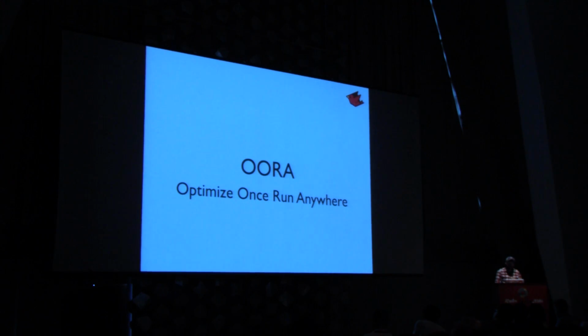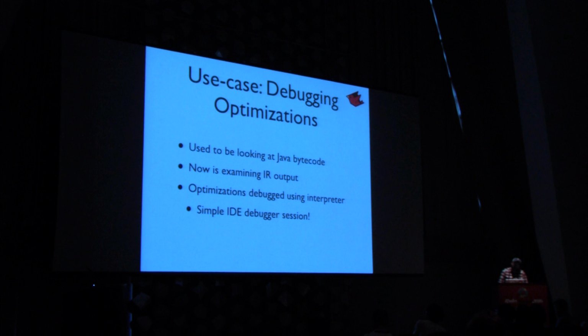Optimize once, run anywhere. This is sort of a continuation of the last point. Any compiler passes or optimizations that we make will work in both the interpreter and the JIT. A lot of times the optimizations don't actually benefit the interpreter, but it's a great property to have in a runtime, because in the past, when we did an optimization, we generated Java bytecode, and Java bytecode's very low level, so it would go below the fold of good Java tooling, and it was difficult to figure out what was wrong. Now in JRuby 9000 with IR, we mostly just have to look at the instructions that we emit, and that's usually enough to figure it out.